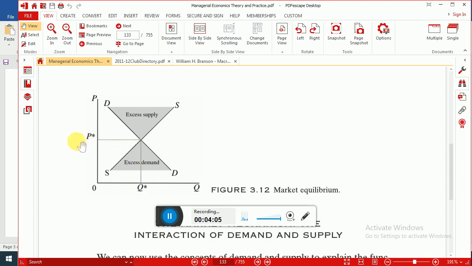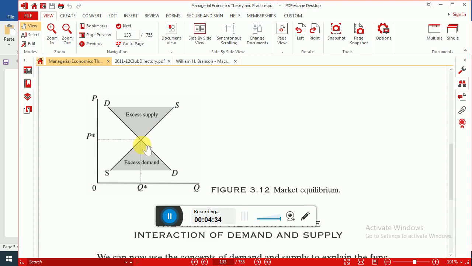So for example, when price is P*, this much is the amount of a good or service that buyers are willing to purchase, as represented by this point on the demand curve, and sellers are willing to sell, as represented by this point lying on the supply curve.